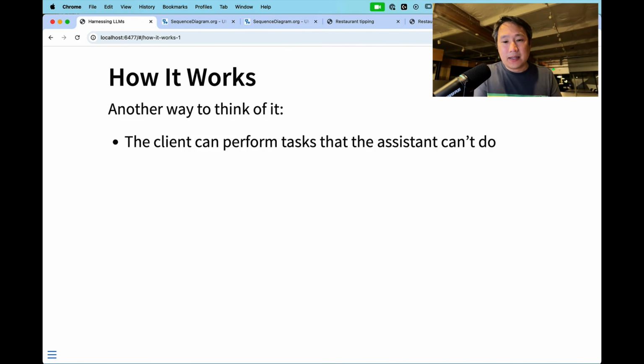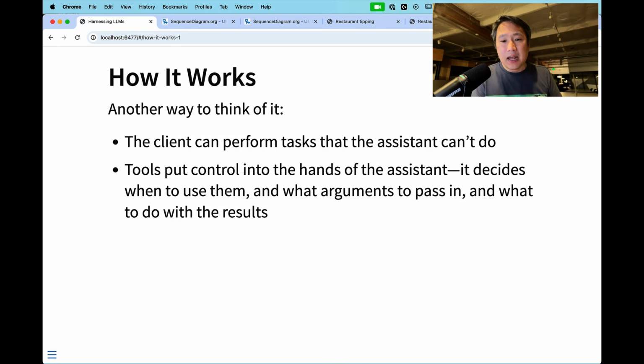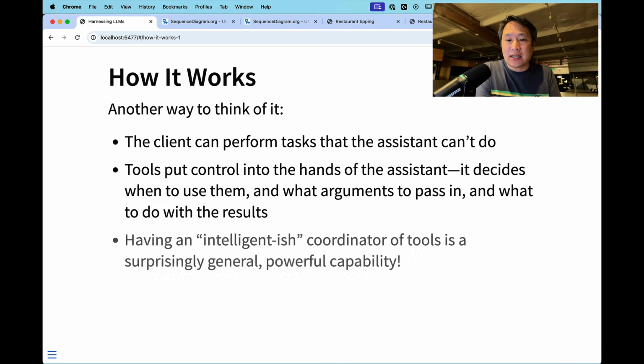So another way to think of it is that the client can do things that the assistant can't do, like not only call out to things like a weather service, but to read and write to databases, to put files on disk, to turn the lights on and off in a smart home. Anything you can think of doing in code, you can empower the assistant to do. And we put the control into the hands of the assistant so that the assistant can decide when it's appropriate to use what tools and what arguments to pass in and what to do with the results. And it turns out that that's just an incredibly general and powerful capability, having that intelligence in using and coordinating these tools.